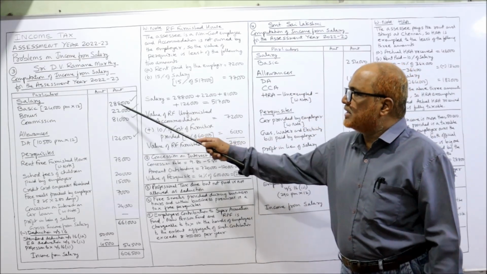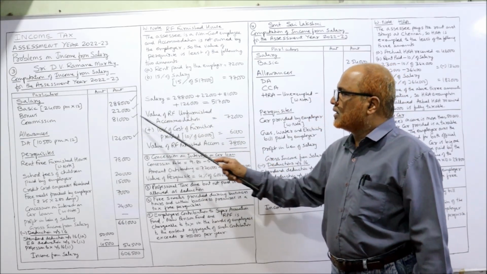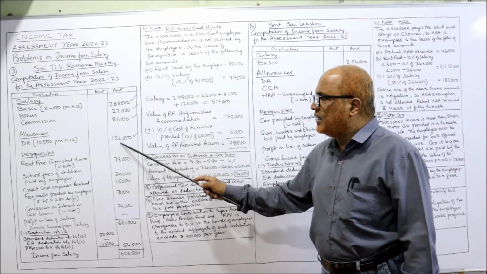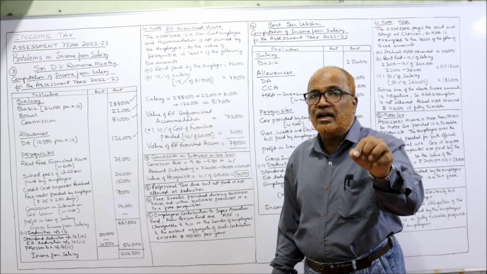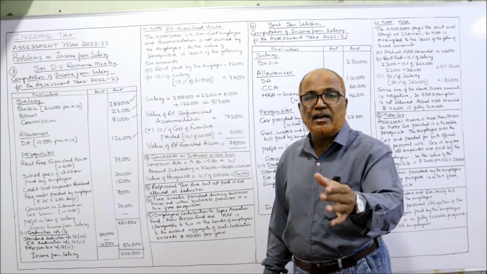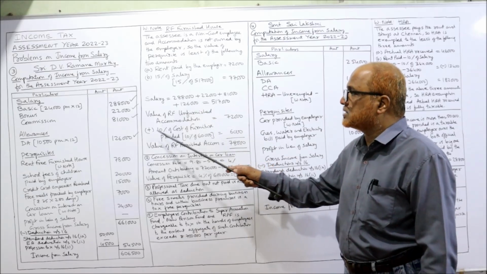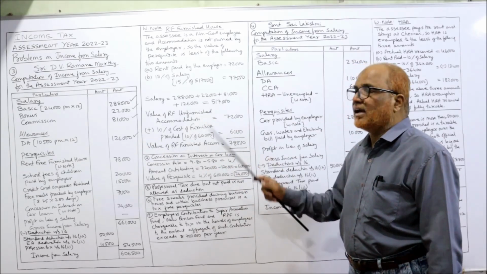But here in this case, basic salary 2,88,000, bonus 22,000, commission 81,000, and DA, because DA is entering for retirement benefit. It is given in the problem. DA is entering for superannuation benefit. So that's why we include DA also, 1,26,000. So total salary is 5,17,000.